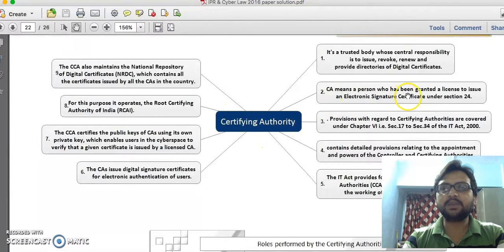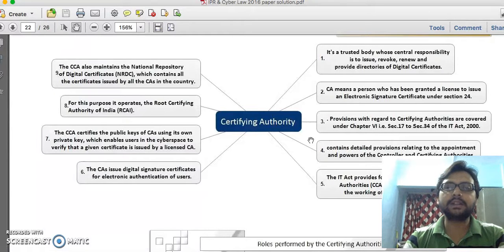A CA means a person who has been granted a license to issue electronic signatures. Electronic signature and digital signature are one and the same. B.Sc IT semester 6 students have already studied all these things in their network security subject in semester 5, so they are well aware of electronic signature, digital signature, encryption, decryption, cryptography, and symmetric and asymmetric patterns.